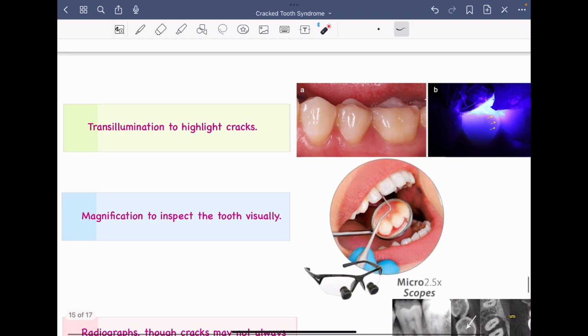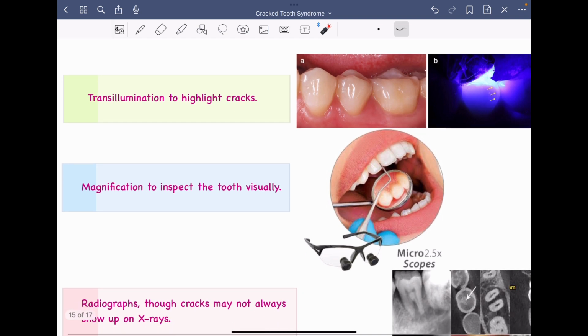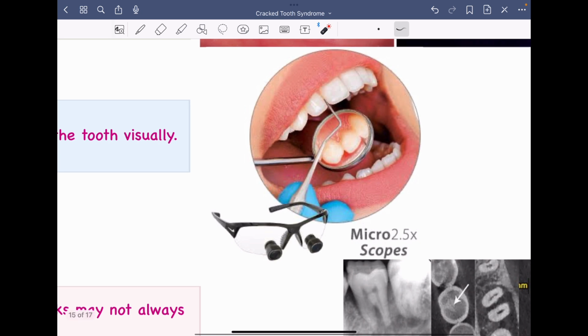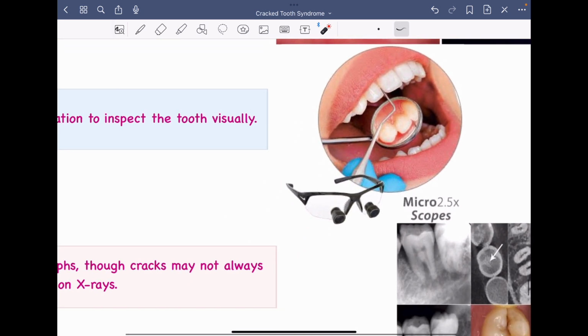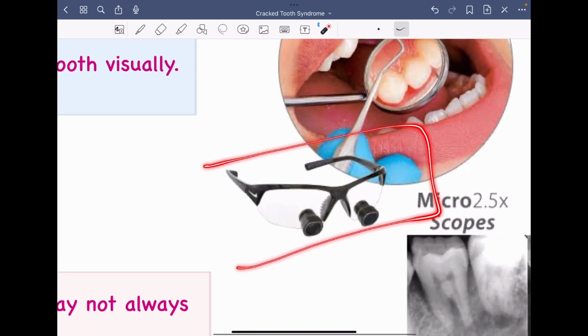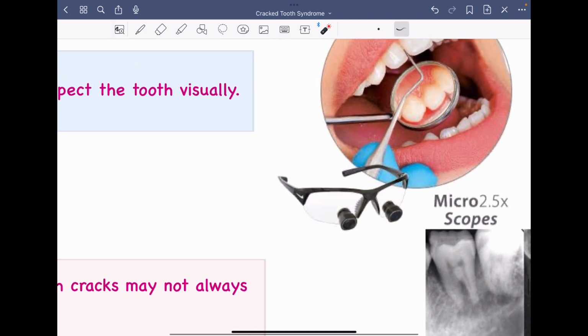Then via magnification also you can identify such cases. There are microscopes available, and with the use of these microscopes you can see the structure of the tooth more clearly and hence you will be able to delineate the fractured tooth.